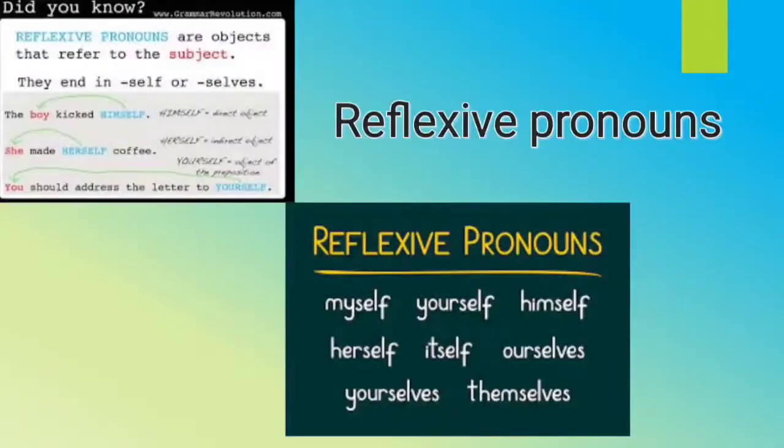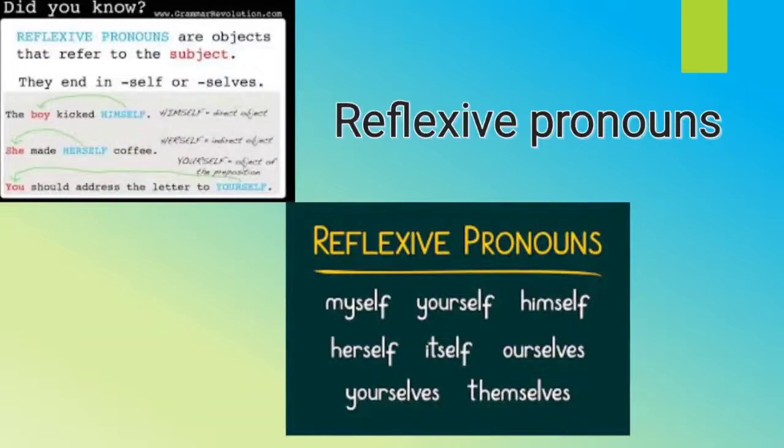Now we have the third category, that is reflexive pronouns. What are reflexive pronouns? Myself, ourselves, yourself, yourselves, himself, herself, itself, themselves, they are known as reflexive pronouns. The pronouns like myself, yourself, themselves, when used as the receiver of any action, are called reflexive pronouns.